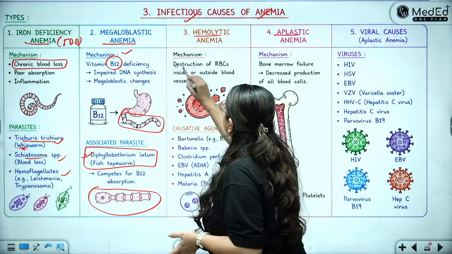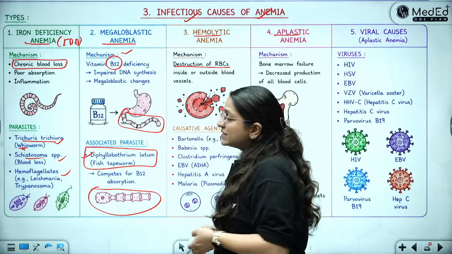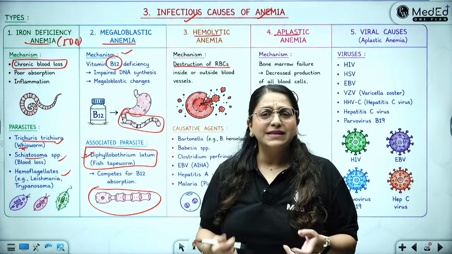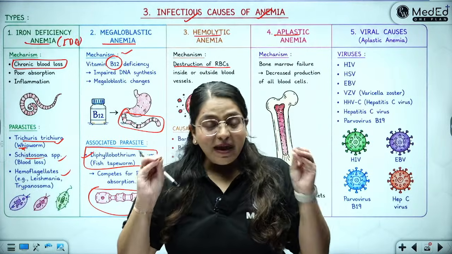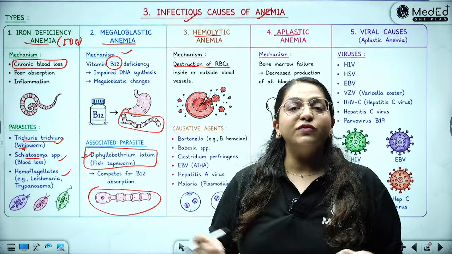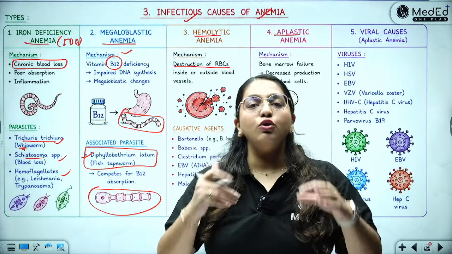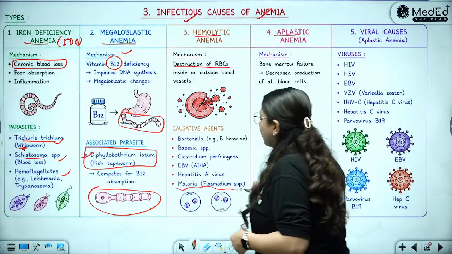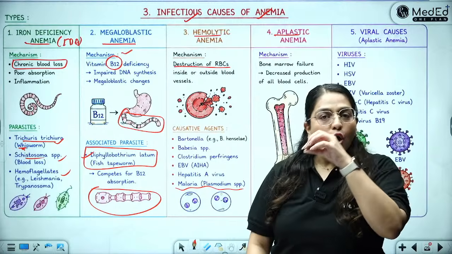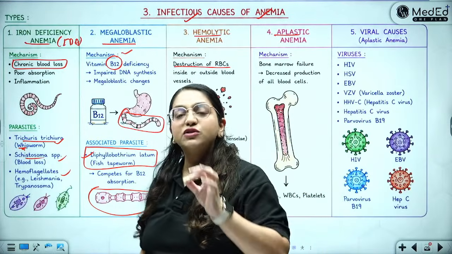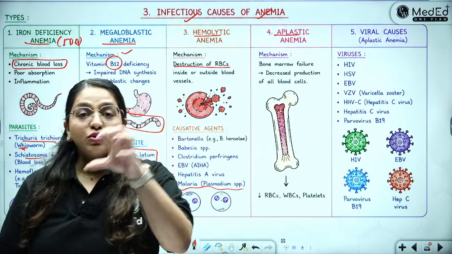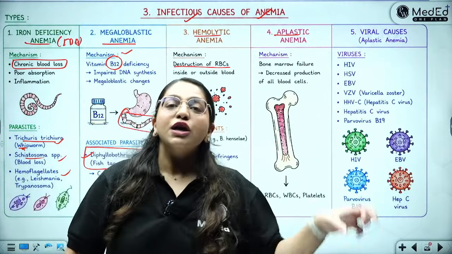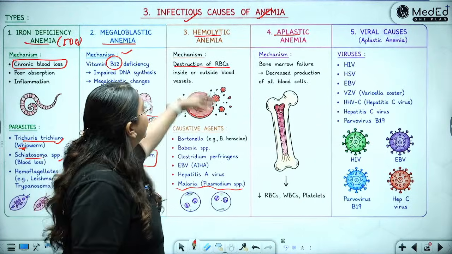Hemolytic is because of destruction of RBCs. Of course there are certain bacteria, parasites and viruses which make RBCs their home. If they are going to sit inside the RBCs, they are going to lead to destruction of the RBCs. Example, malaria. You know malaria or Plasmodium species, all those ring stages, trophozoite stages, where do you see them? You see them inside the RBC only. So that is why it is going to lead to hemolytic anemia.